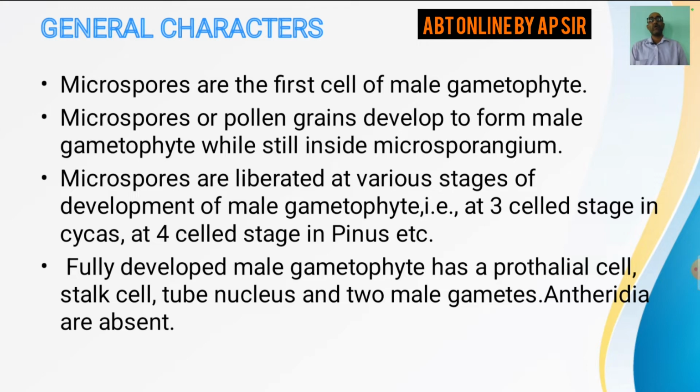A fully developed male gametophyte has a prothalial cell, a stalk cell, a tube nucleus, and 2 male gametes. And remember it, antheridia are absent. So a fully developed male gametophyte has a prothalial cell, a stalk cell, a tube nucleus, and 2 male gametes, and antheridia are totally absent.